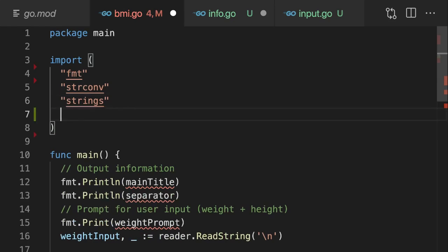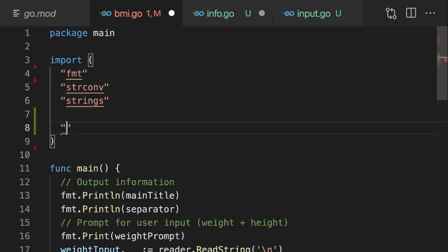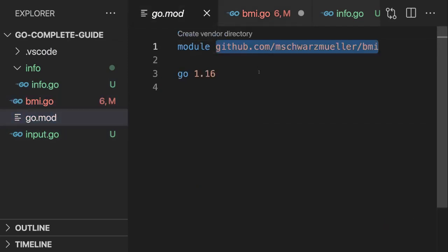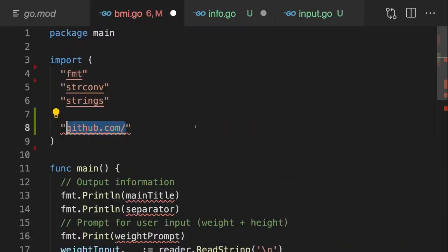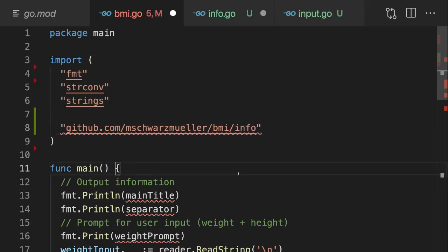And we do that by adding it to the import block here. Typically, you add a blank line between the built-in packages and your own packages. And here you then repeat your module name, which you do find in go.mod. So that's the name I will use here. Repeat that here. And then after your module name, you add another slash and then the package name from which you want to import, in my case, info. This will now include the info package into this bmi.go file, into this main package.